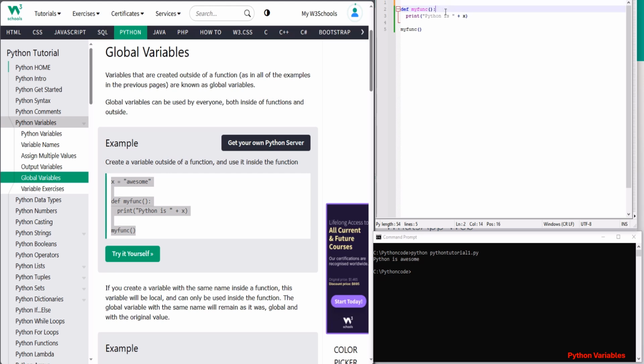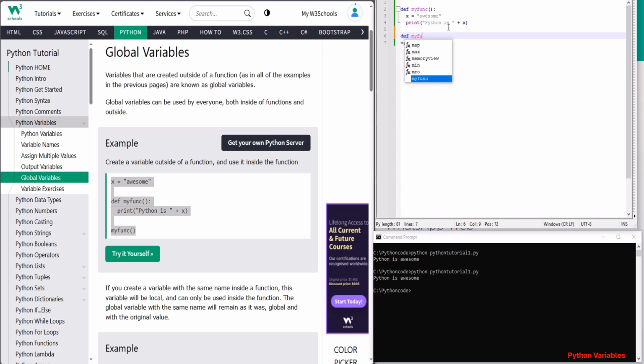So this is something like the operator overloading we use in C++, which is an extremely complex topic in C++, but here in Python it's easy to understand. So here I'm defining def myfunc, a function. It is one block of code. You have x and print. So x and print are 2 lines of code which come under myfunc. Now I'm creating another function called myfunc2, where I'm going to create another set of code. So this is the block of code.